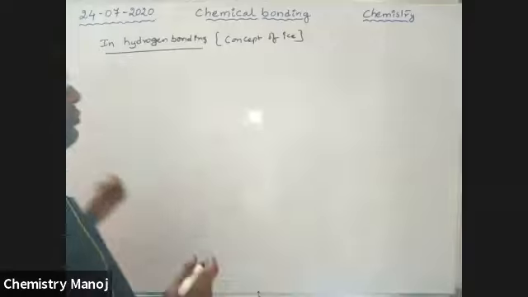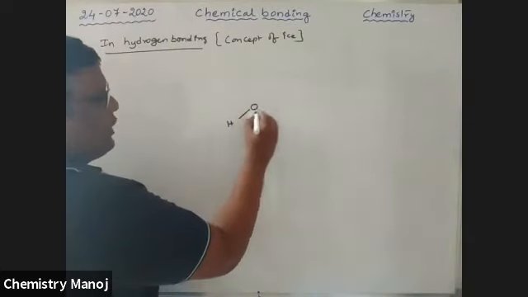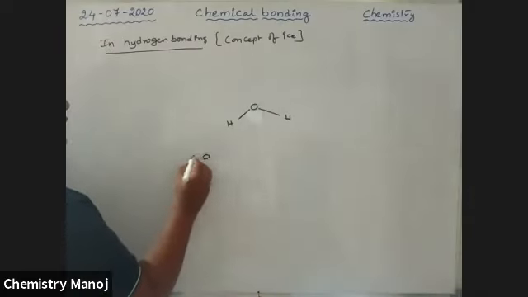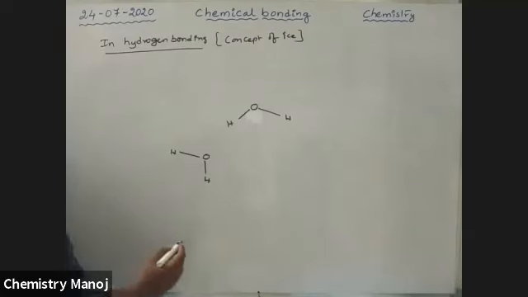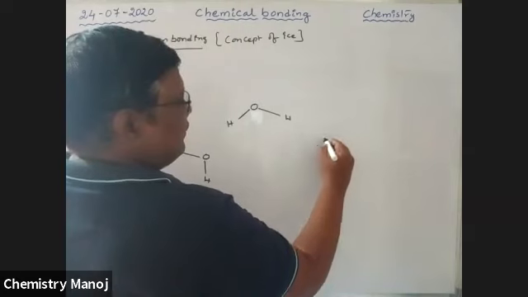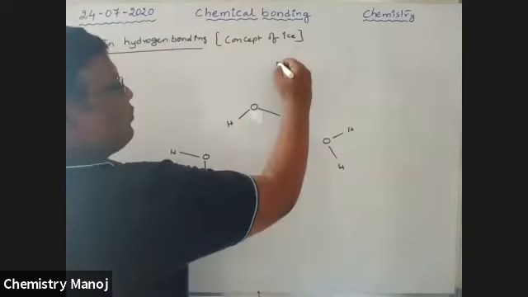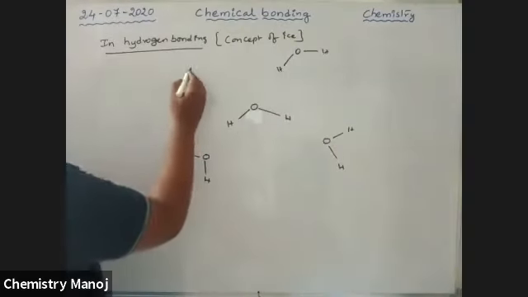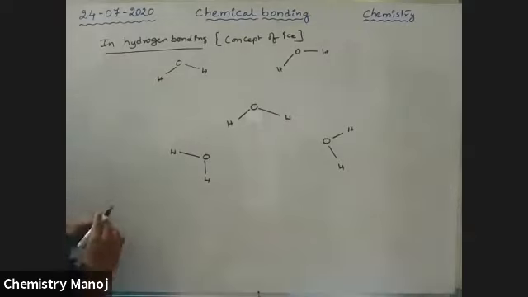See here. This is an H2O molecule, and these are the H2O molecules, boys. This is another H2O molecule, and another, and another.